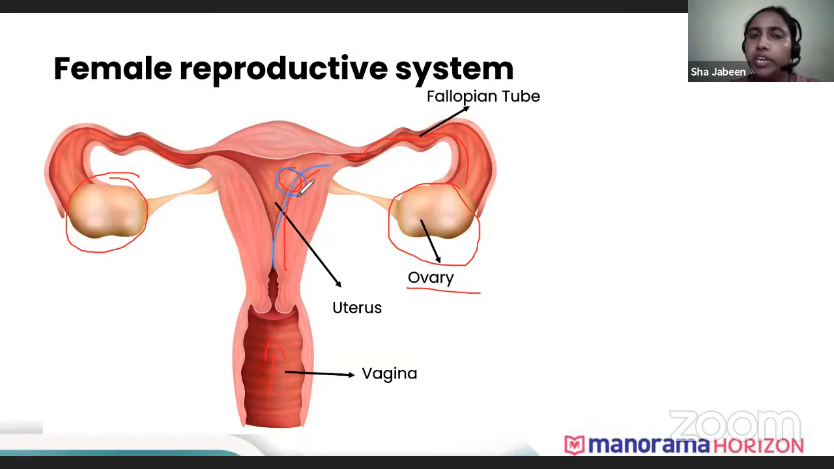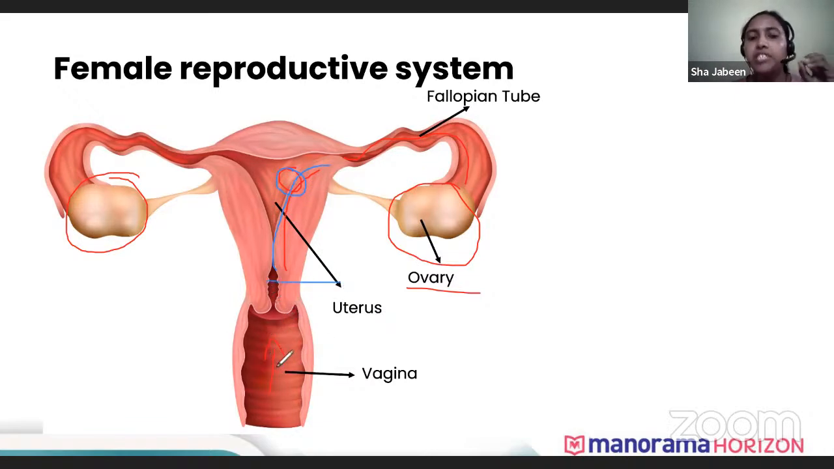Here in the uterus, the development of the zygote takes place. It forms an embryo, and later on it forms the fetus. Now this is the structure which acts as a barrier between the uterus and the vagina. That region is known as the cervix. Then we have the vagina.